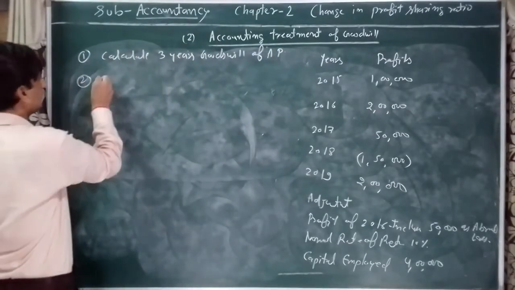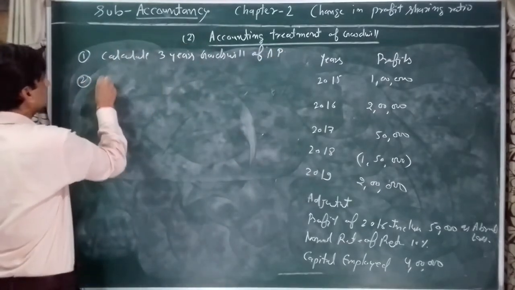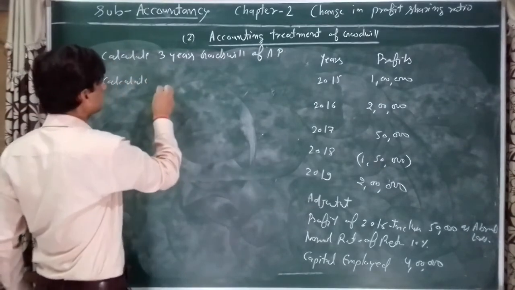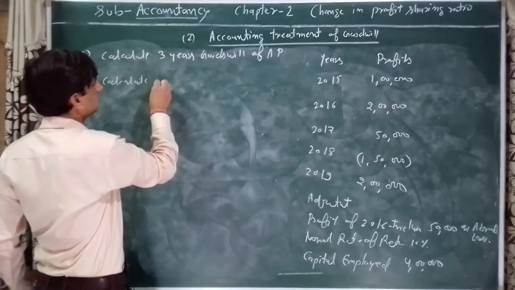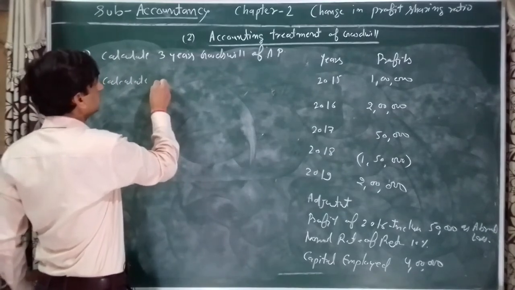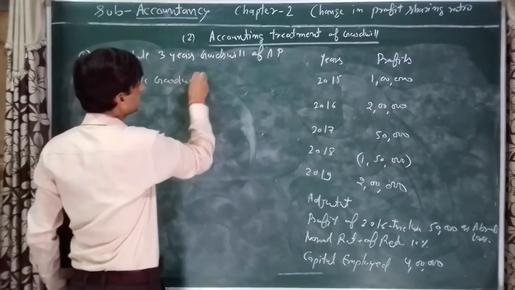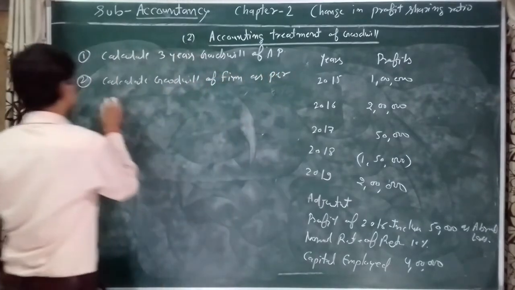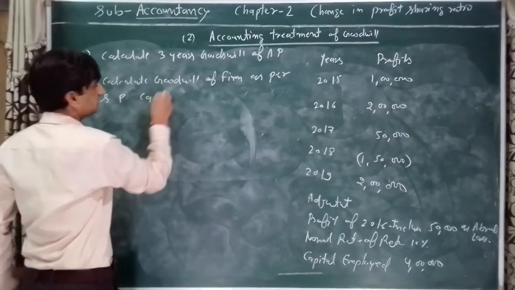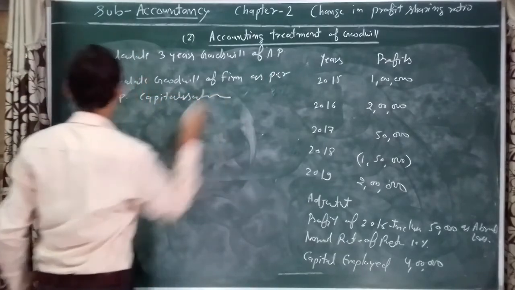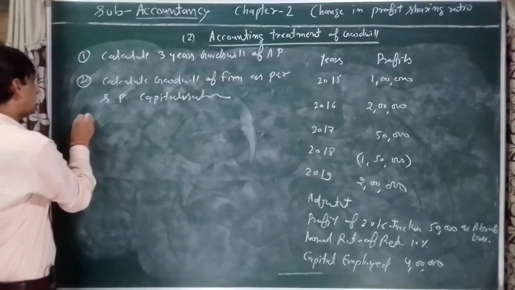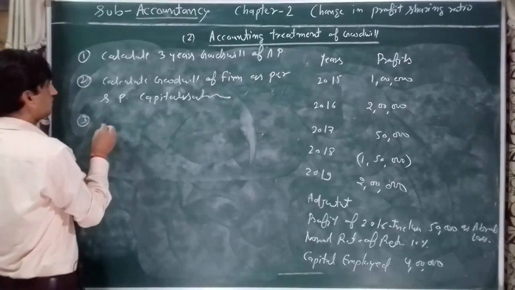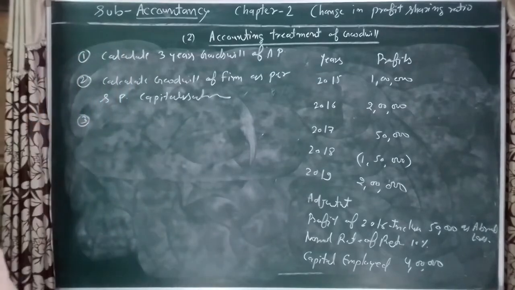Second, calculate goodwill of the firm as per super profit capitalization. Third, only two we will discuss in this.